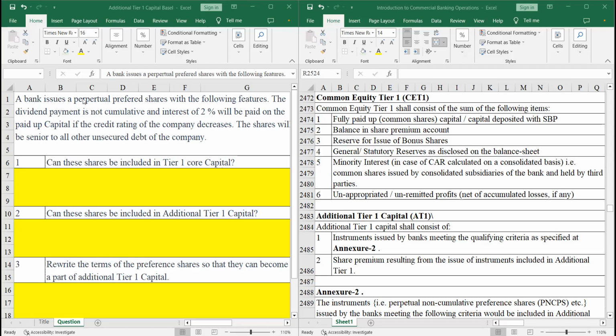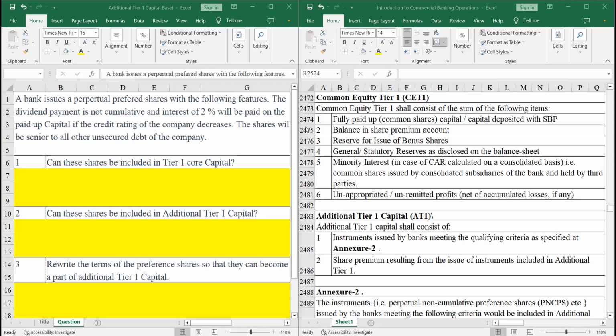A bank issues perpetual preferred shares with the following features. The dividend payment is not cumulative. An interest of 2% will be paid on the paid up capital if the credit rating of the bank decreases. The shares will be senior to all other unsecured debt of the company.